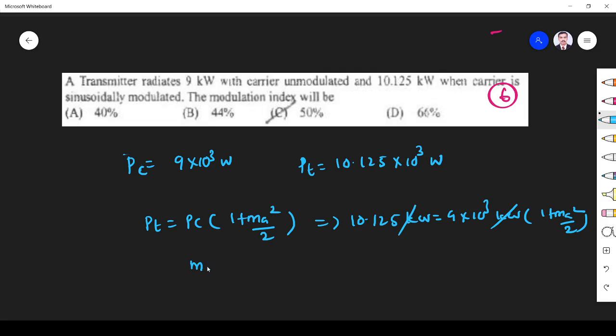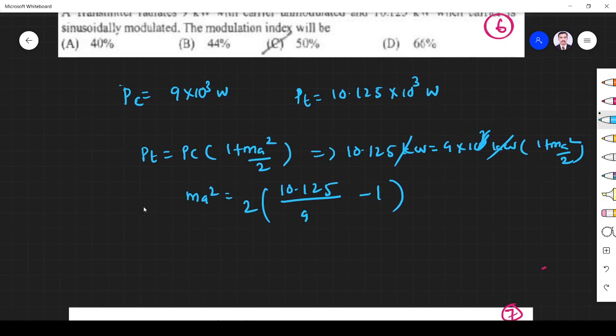So ma squared is equal to (10.125 divided by 9 minus 1) into 2, right? So this implies ma is equal to 0.5, that is equal to 50%. So option C is the correct answer.